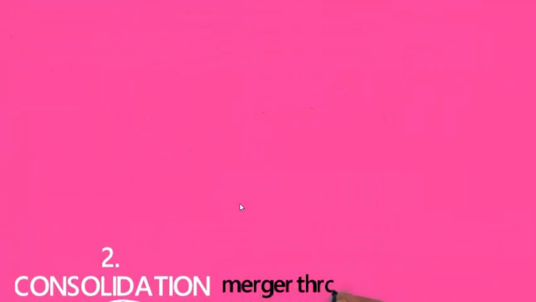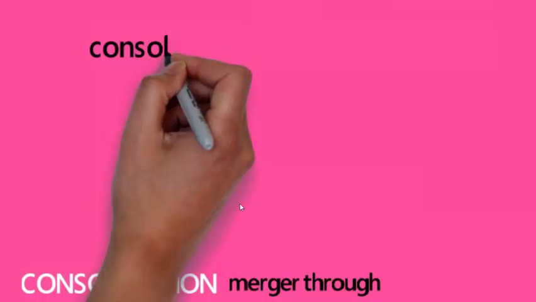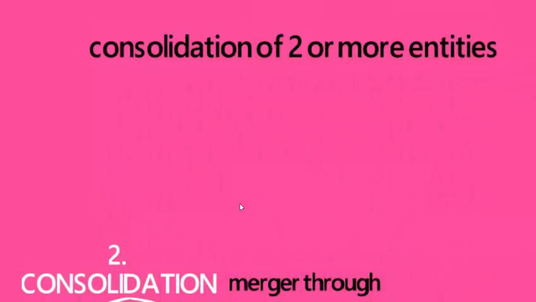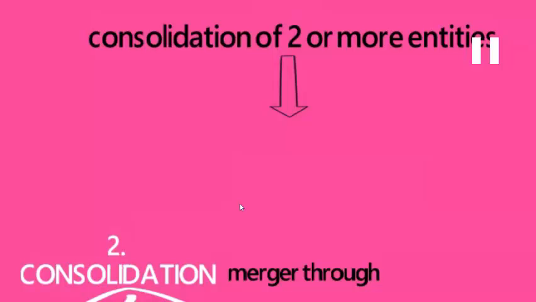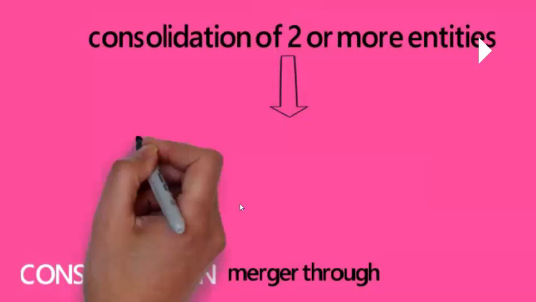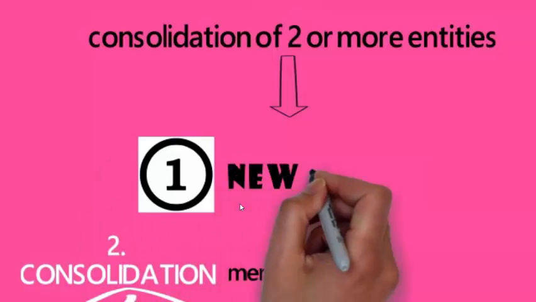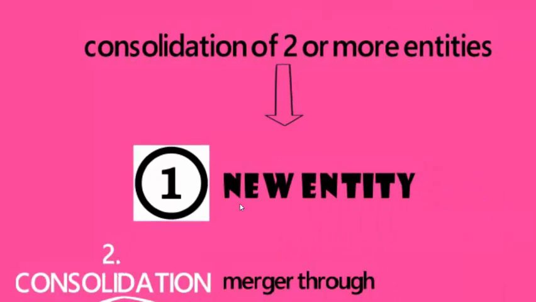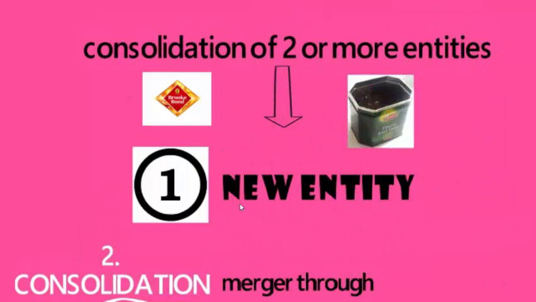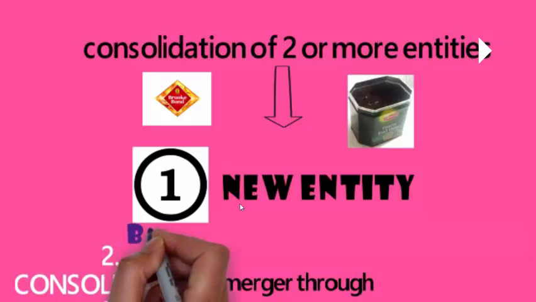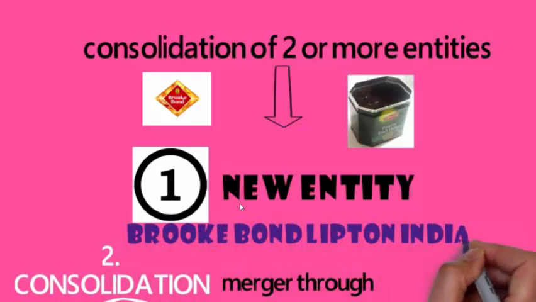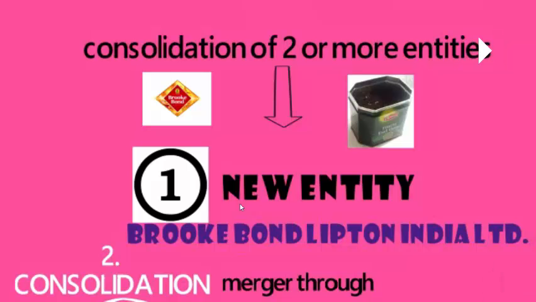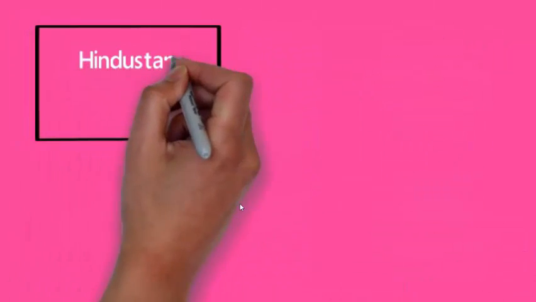Now what is merger through consolidation? That is the consolidation or unification of two or more entities into one single entity, but this single entity is a new entity. It might be the example of Brooke Bond and Lipton Tea, which led to the creation of Brooke Bond Lipton India Limited. Or it might be the example of Hindustan Computers Limited,